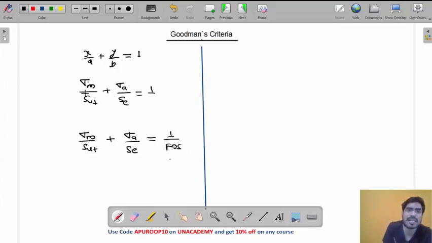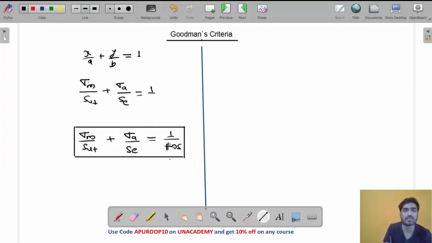This is the equation of the line, but we don't want the point to be on the line. We want the point to be inside the line. So we use the factor of safety, my friend. This is the equation according to Goodman's criteria. You can use this equation to design the machine element according to Goodman's criteria. Now, in which case is Goodman's criteria used, my friend?